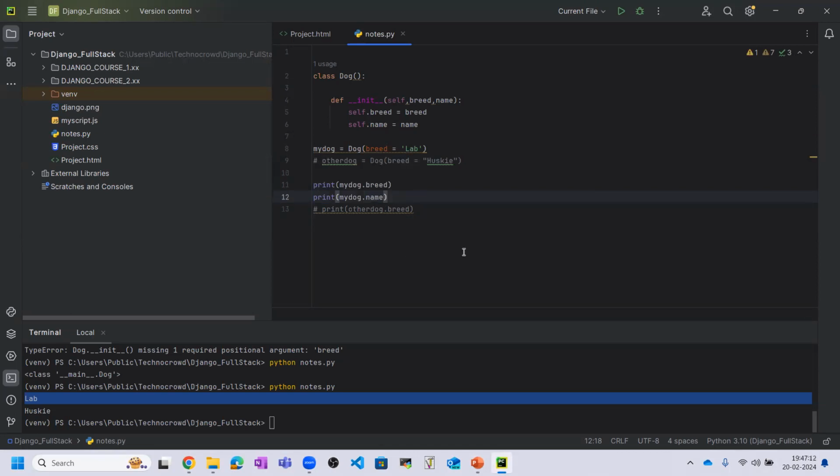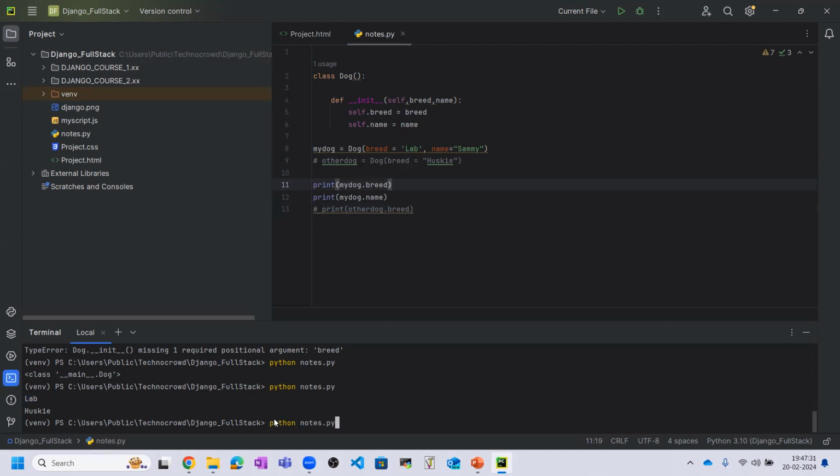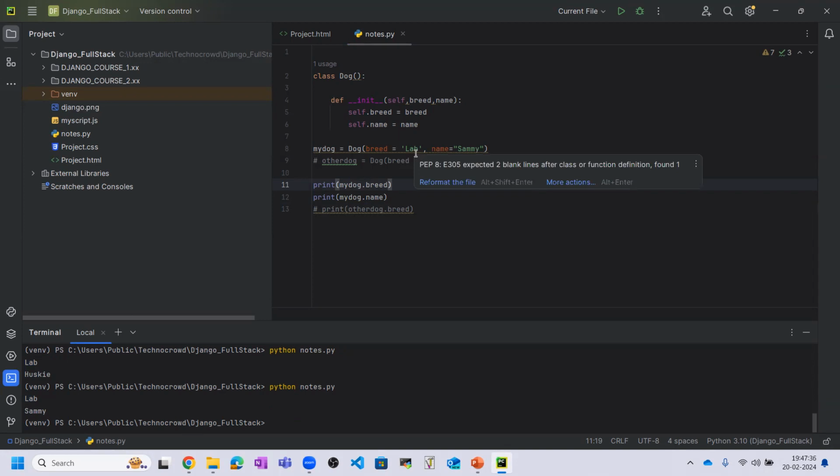Now we need to pass the name inside here. Okay, so whenever we need to pass the name, we can pass here the name of the doggy, that is Sammy. Now let me save this, and this class will print the name of the breed and the name of the dog. So this way you can create a class.